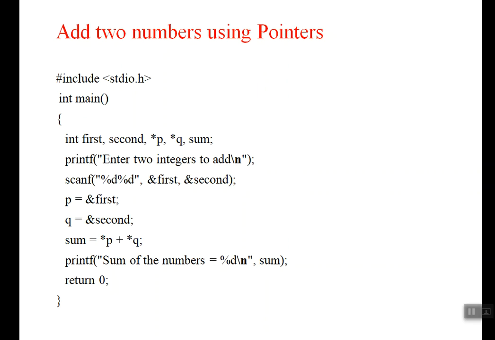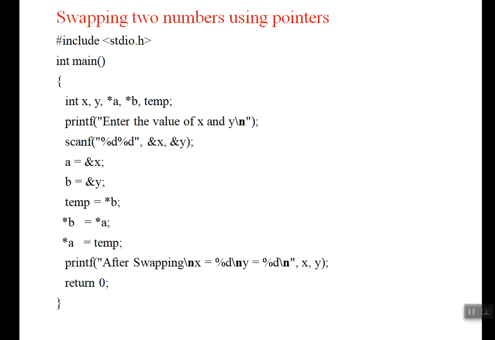For this application it may not be required. Okay, one more example: how to swap two numbers using pointers. Again, we need two variables a, b or x, y, and here we are creating two pointers, and temp is for temporary. We are reading x, y in the normal code. Normally how will we do it? temp equal to x, x equal to y, y equal to temp. But now we are going to assign x, y into pointers called a and b. So a equal to ampersand x, b equal to ampersand y.